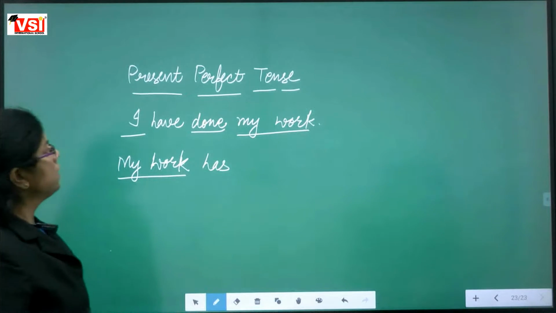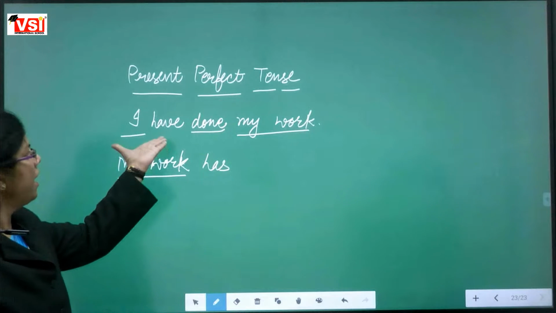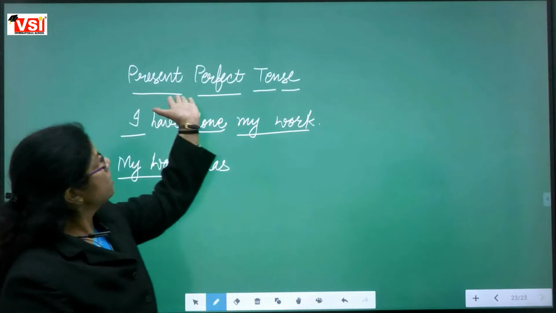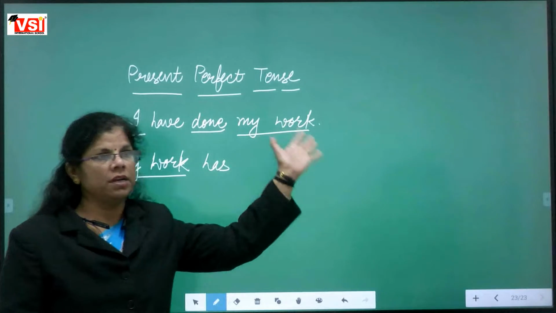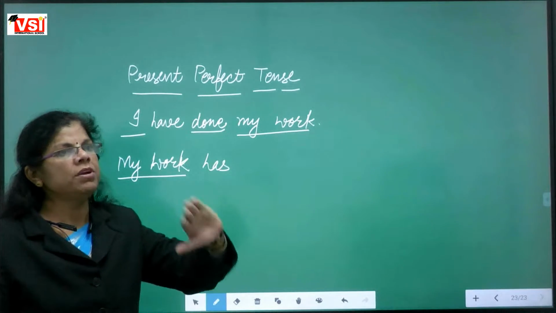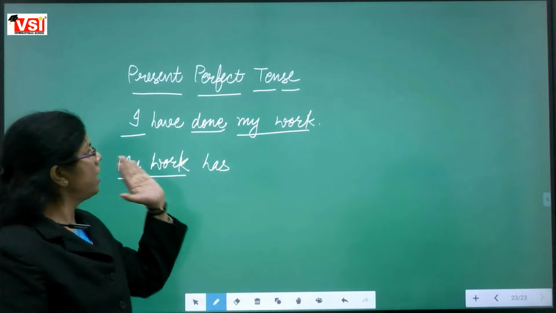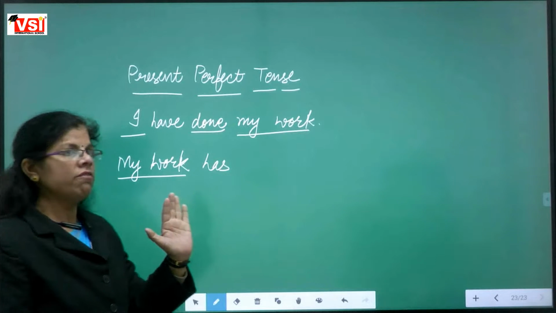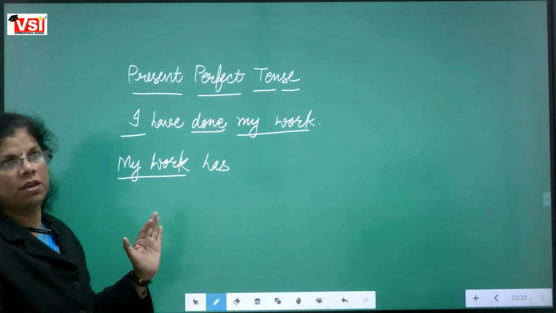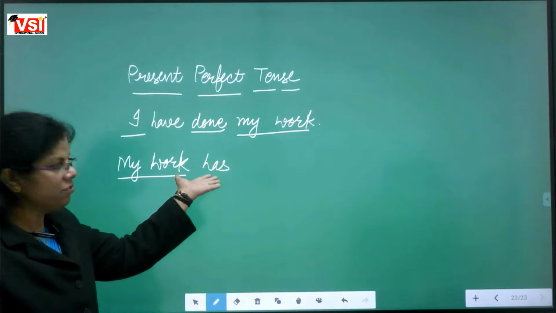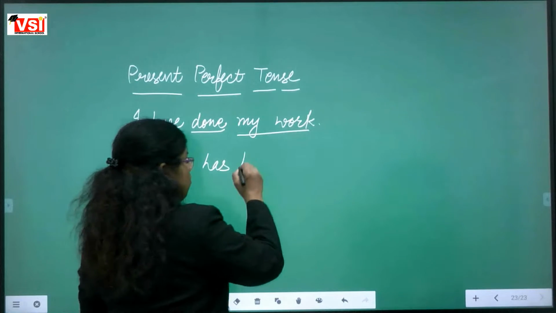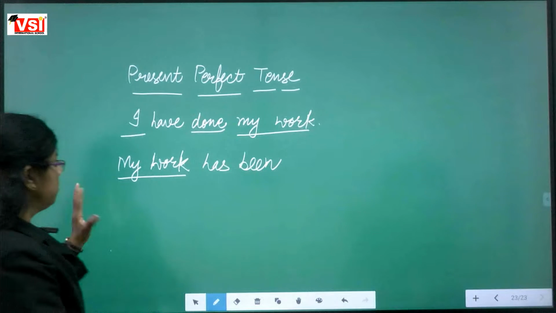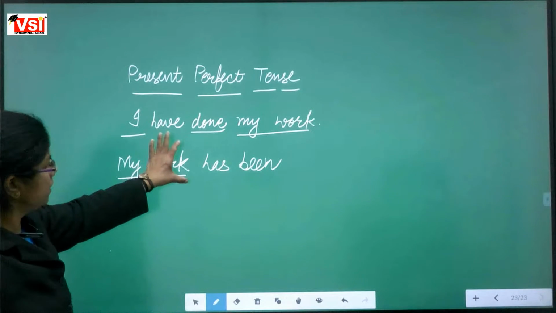Fine. And whenever we have has or have plus third form, meaning whenever we have a present perfect active sentence, for changing it into a passive sentence we have to use has been or have been. We have already used has. Now we are using only and only been. So the first rule is completed till here.